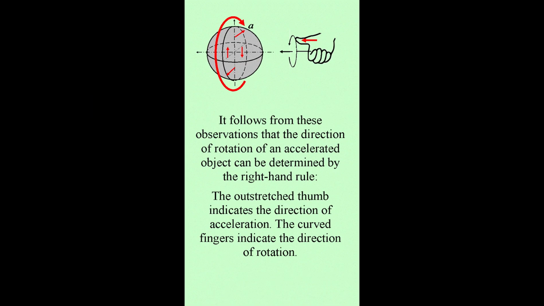It follows from these observations that the direction of rotation of an accelerated object can be determined by the right-hand rule. The outstretched thumb indicates the direction of acceleration. The curved fingers indicate the direction of rotation.